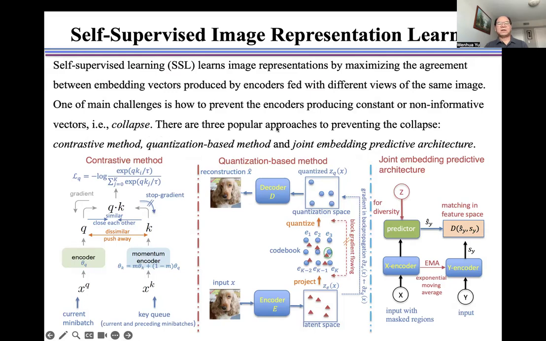There are three popular approaches to preventing the collapse, namely the contrastive method, the quantization-based method, and the joint embedding predictive architecture, as shown here. This is the contrastive method, this is the quantization-based method, and this is the joint embedding predictive architecture.